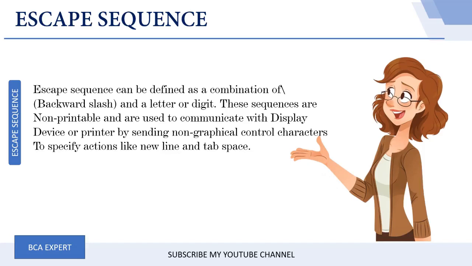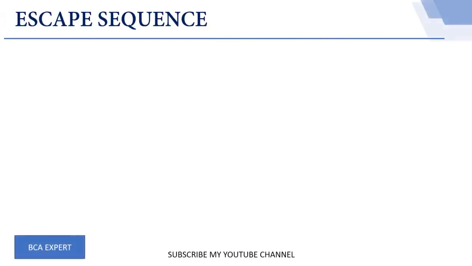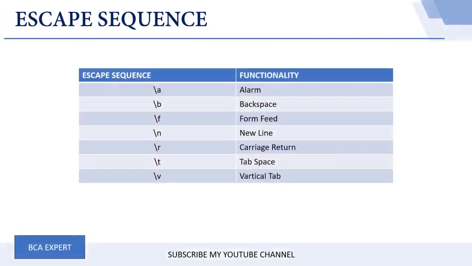which is provided with the C programming language. As you can see, these are a few examples of escape sequences designed in C programming language. The first one is alarm, which is provided by backslash a, the second one is backspace, the third one is form feed, and the fourth one is backslash n, which means a new line. Another one we have is carriage return, followed by the tab space, which is the common one we usually use while printing matrices, and finally we have the vertical tab.